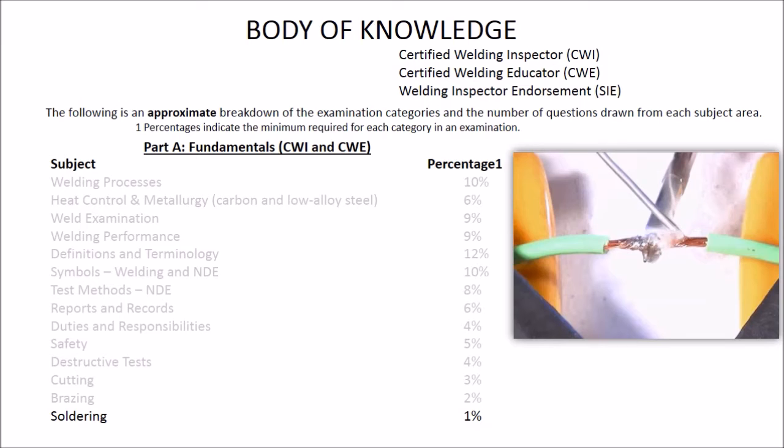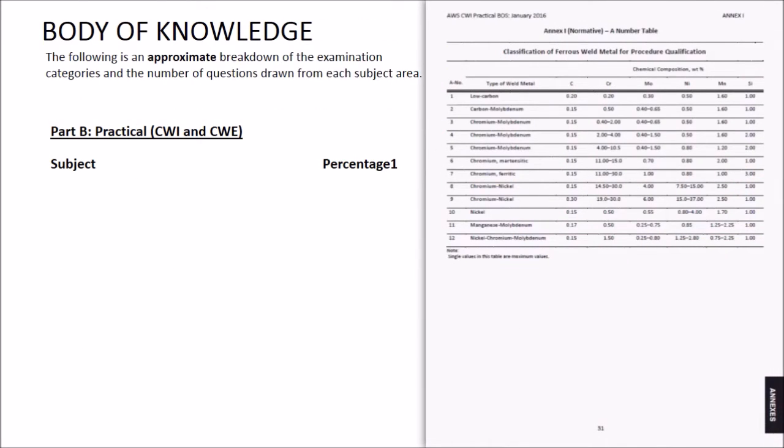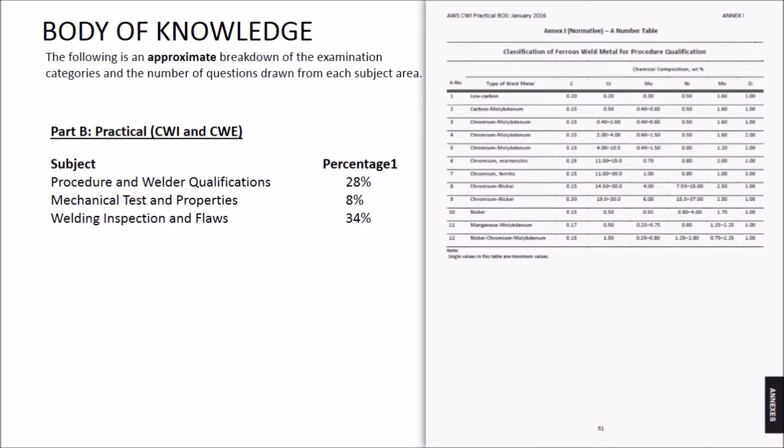So let's go to Part B, which is your book of specs. 28% is going to be over procedures and welders qualifications, 8% mechanical tests and properties, 34% welding inspection and flaws, 8% NDE, 8% utilization of specifications and drawings.